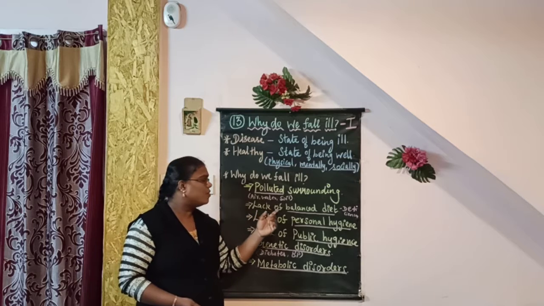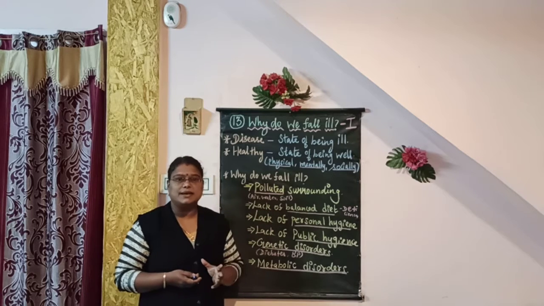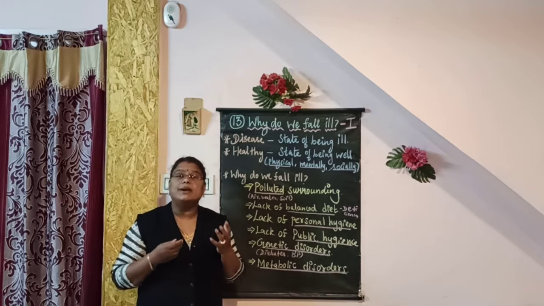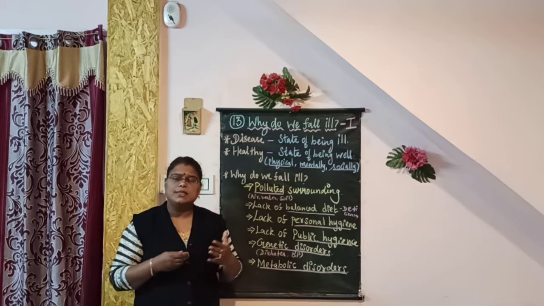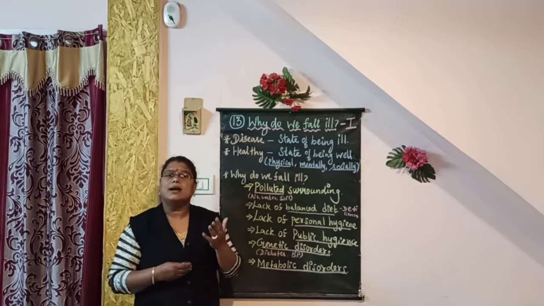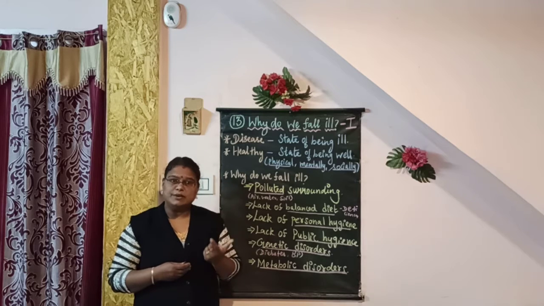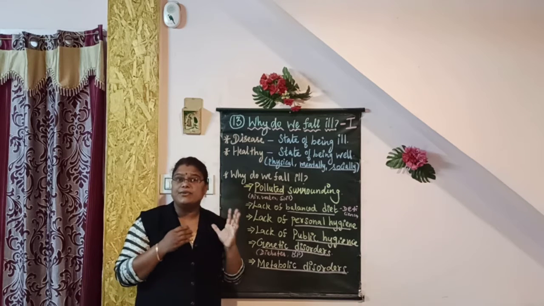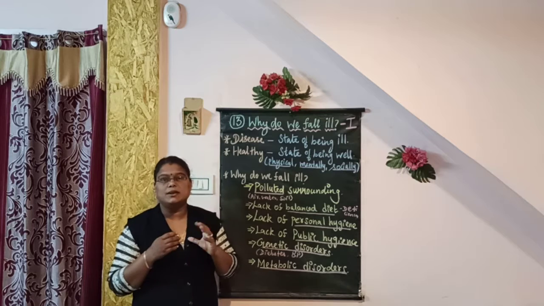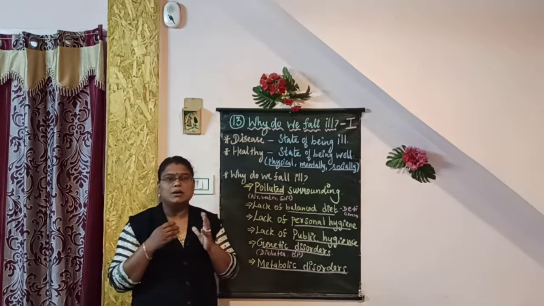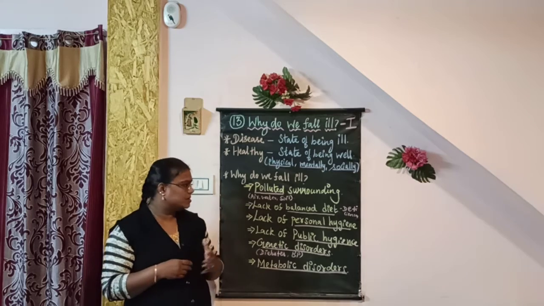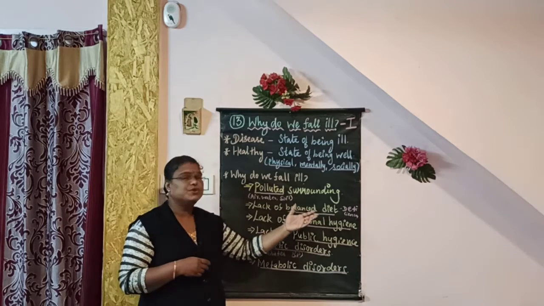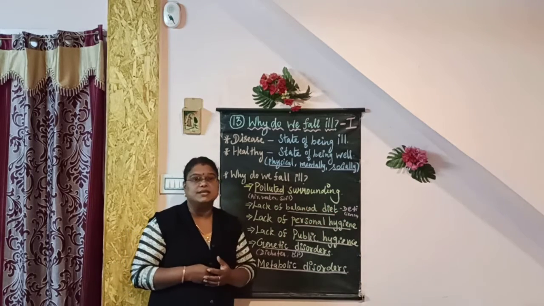Second reason is lack of balanced diet. What is called balanced diet? Balanced diet is a diet which contains certain quantities of important nutrients. There are 5 important nutrients. They are carbohydrates, fats, vitamins, minerals and proteins. Apart from these 5 nutrients, dietary fibers and water also play an important role in maintaining the body in healthy conditions. And when we fail to take balanced diet, this leads to diseases called deficiency diseases.